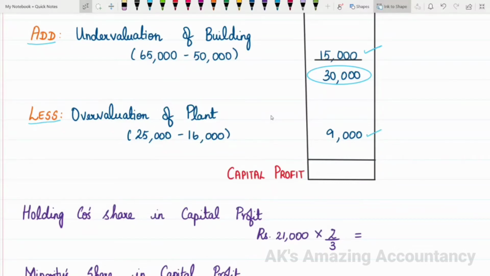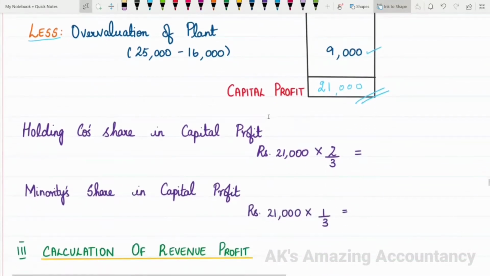When you deduct 9,000 from 30,000, now you'll be having 21,000, and this 21,000 is capital profit. I think I'm making it clear. So we have arrived at the capital profit now, isn't it? Now, what are we supposed to do after arriving at the capital profit? It has to be divided between the holding company and the minorities by applying this holding minority ratio 2:1. So let us apply this ratio 2:1 and divide the capital profit.